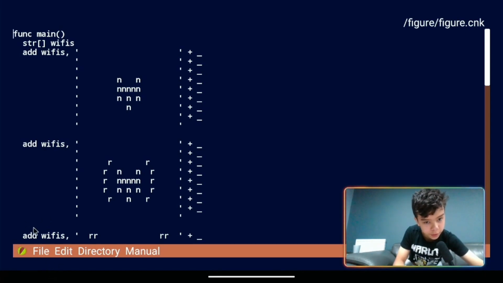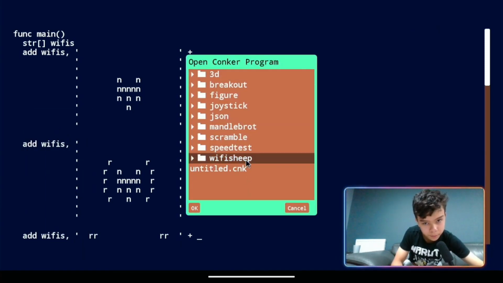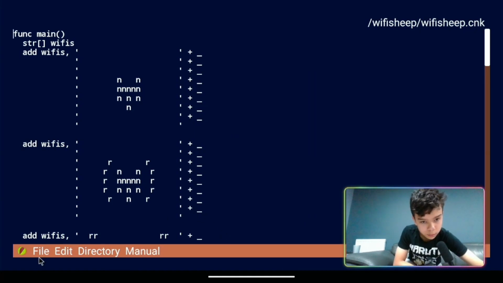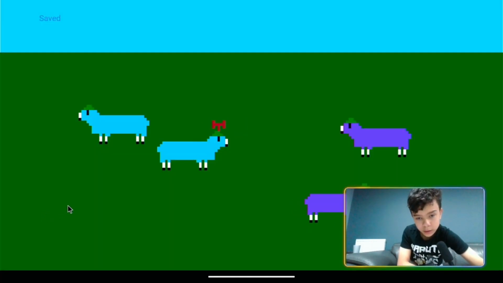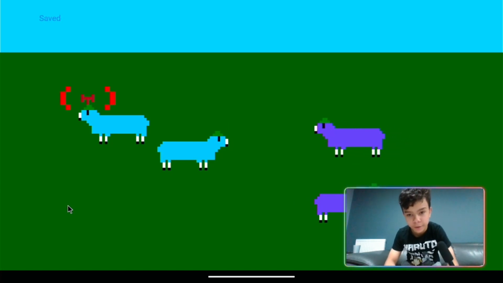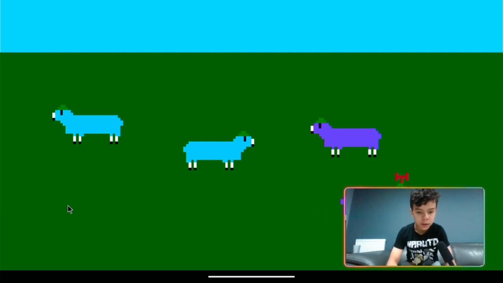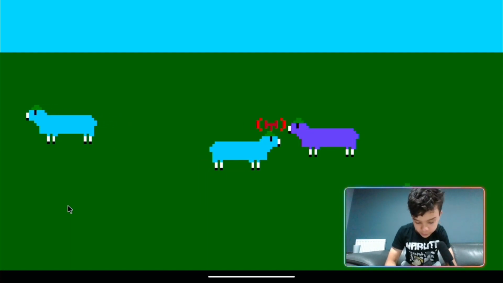Next up, we're going to show you the Wi-Fi sheep. So this one was inspired by the Wi-Fi sheep tech channel. It's a really good channel, you should go check it out. We click Run. There you go. So we have our Wi-Fi sheep in a field walking about. And they've got the little Wi-Fi radars on top. It was basically just created for the Wi-Fi sheep channel, and it's another example of bitmaps. Pretty cool.